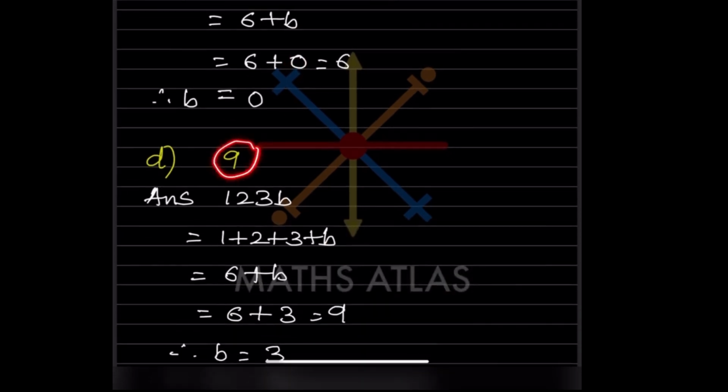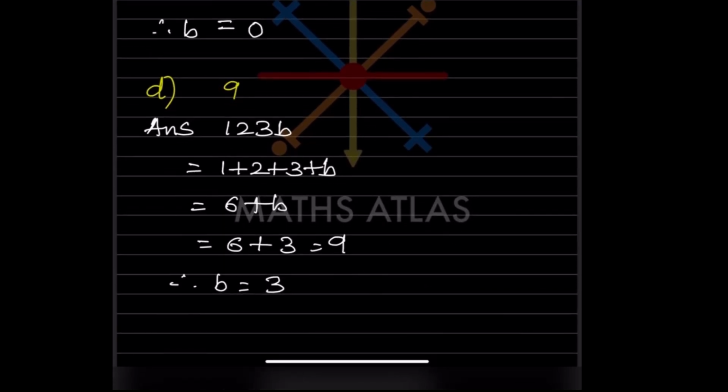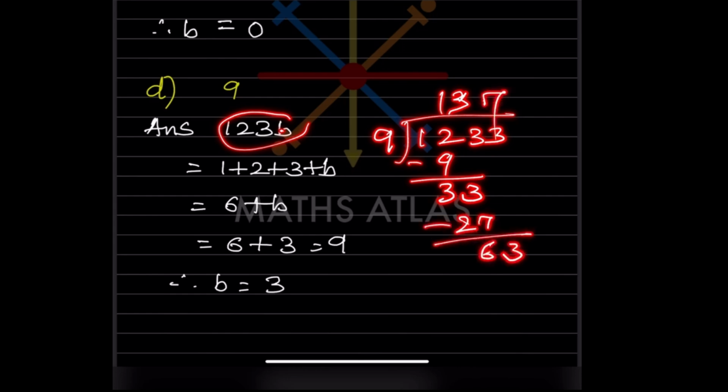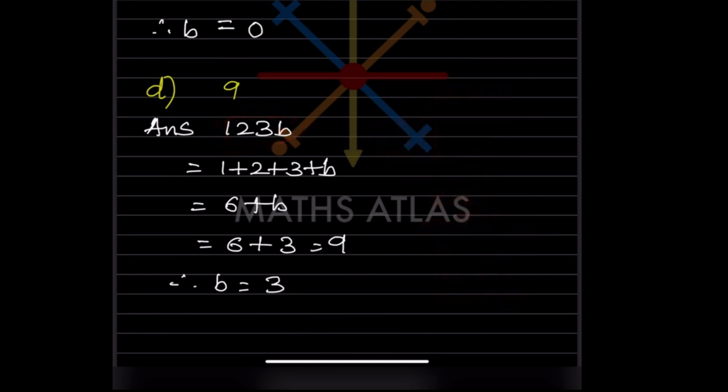Now let us see for 9, if it is divisible by 9. Now look here. In place of b, if we put 3, we get 1, 2, double 3. If it is divisible by 9, 9 ones are 9, 9 threes are 27, and 9 sevens are 63. So this is divisible.